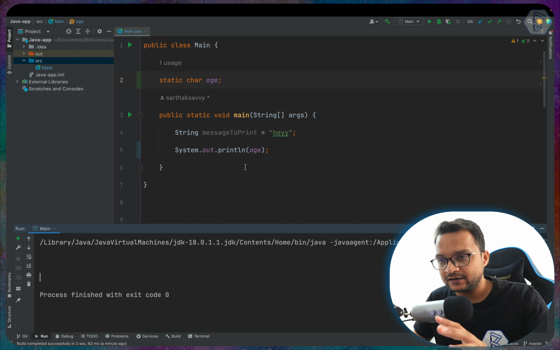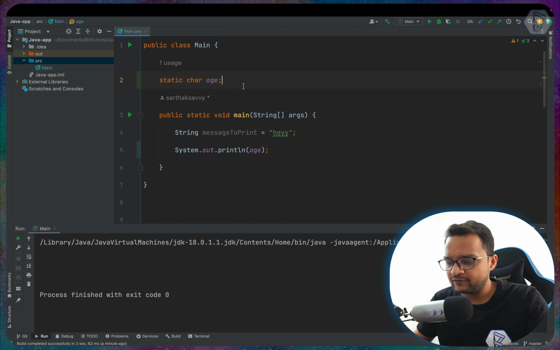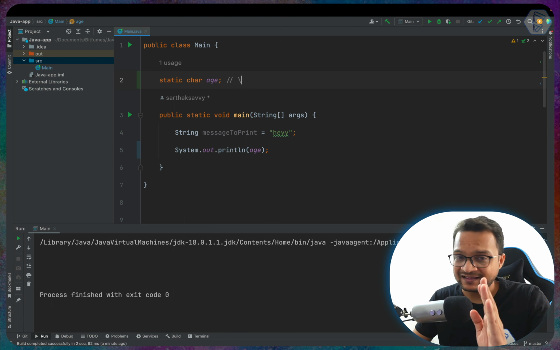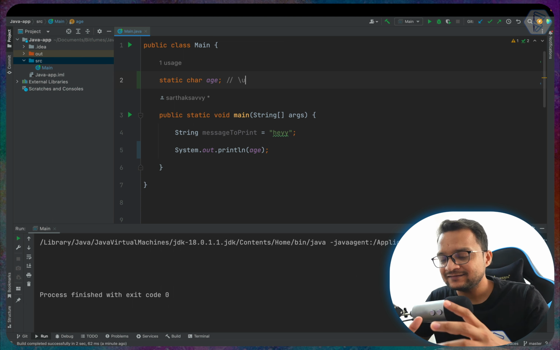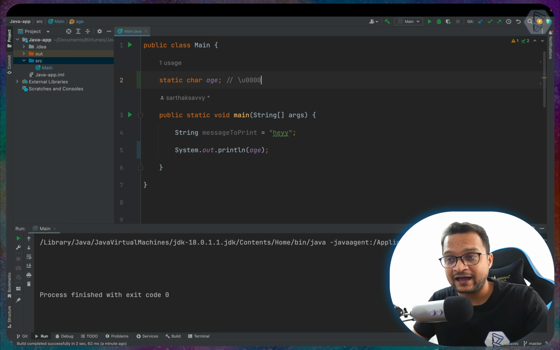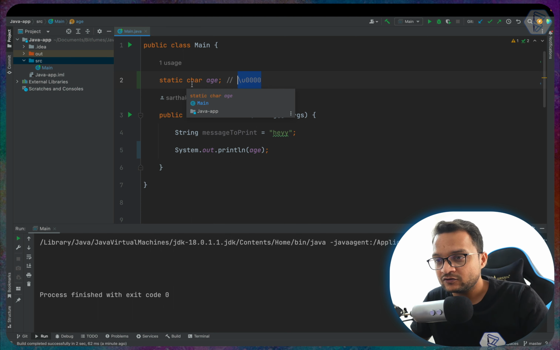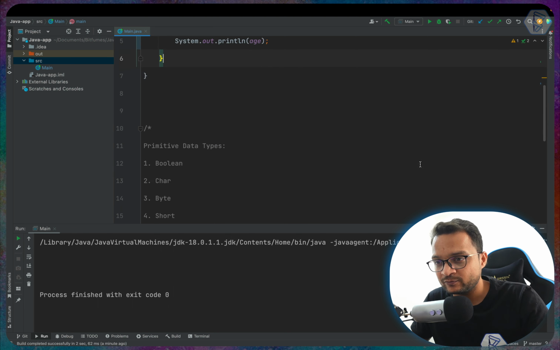Now, what is a null character? Remember, in char we have seen that we can add the Unicode for any character. For that we just need to use the backslash, then u, and then some number for the Unicode of the character. But for the null character we use 4 zeros like this. So this is the default value for the char. So yes, it's super easy.